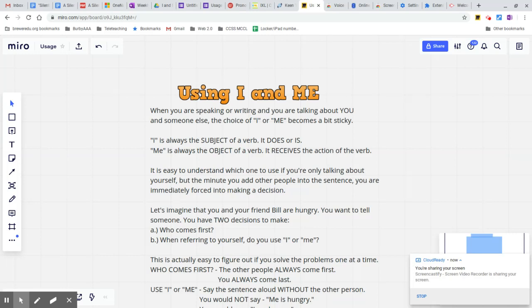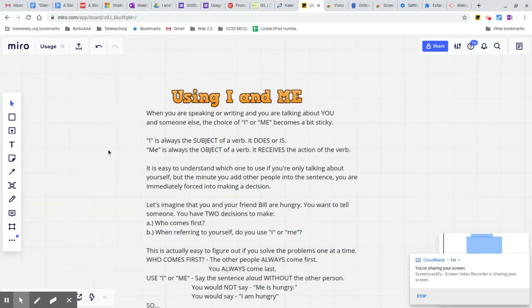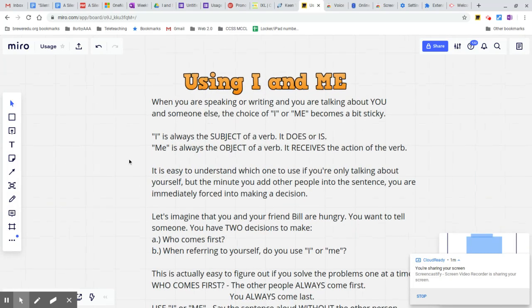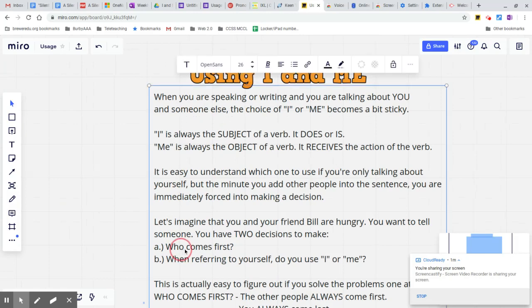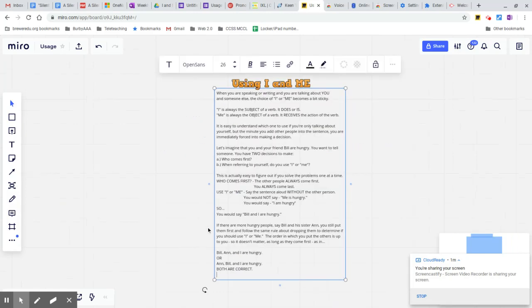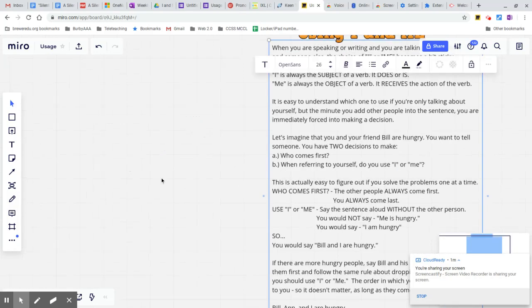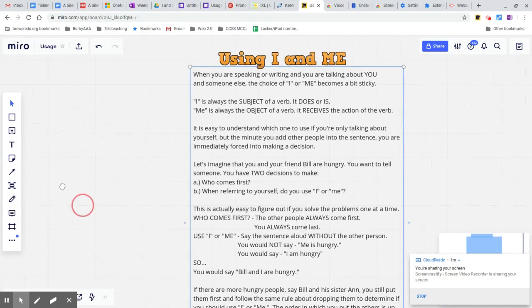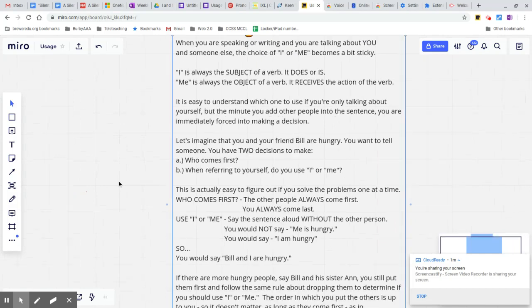But the minute you add other people into the sentence, you're immediately forced into making a decision. Let's imagine that you and your friend Bill are hungry and you want to tell someone. You have two decisions you have to make. The first decision you have to make is who comes first? That question is pretty easy because the second question is the harder one. When referring to yourself, do you use I or me?